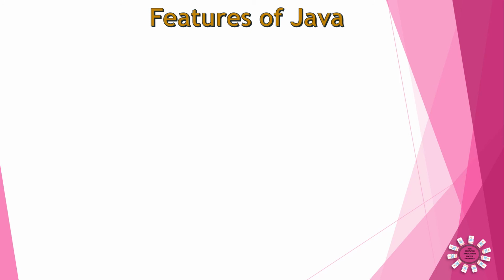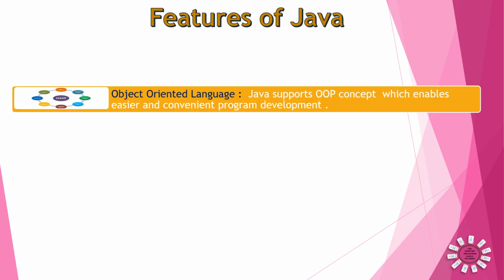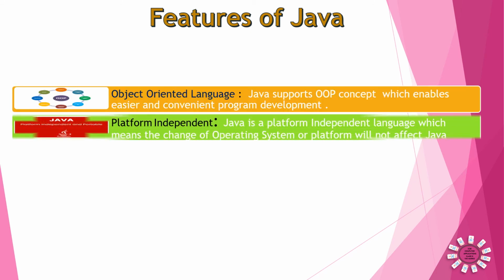Now, the features of Java. The first feature is object-oriented language. Java supports OOP concepts, which we have discussed already, and which enable easier and more convenient program development. Platform independent, which we have discussed already. Because of the bytecode, Java is platform independent, which means it is not affected by a change of operating system. The operating system can be Windows, Unix, Linux, any operating system, and Java can work.